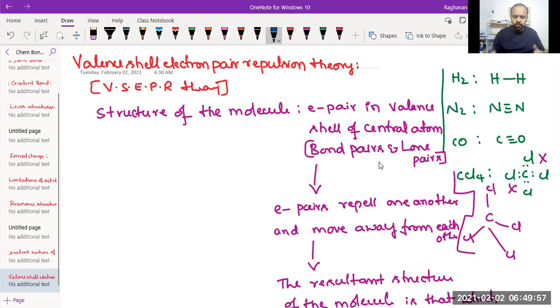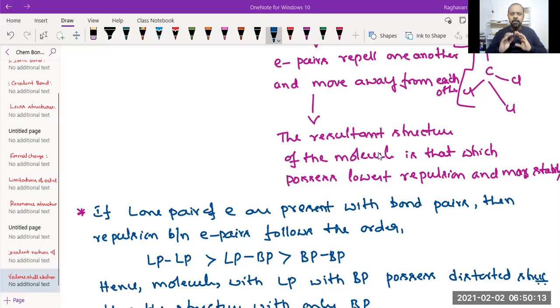So the bonds will move away from each other till the repulsion attained is minimum and the stability attained is maximum. At that particular point, the molecule attains a definite structure. The structure of the molecule is that structure where repulsion between the electron pairs is minimum and stability attained is maximum.